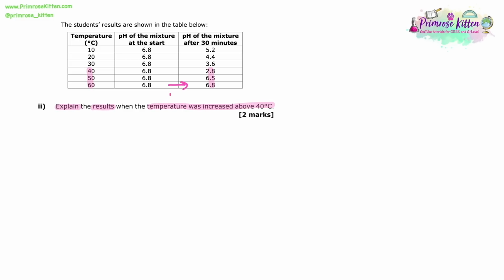So if we just look at 50 and 60 degrees, at 60 degrees there is no change in pH after 30 minutes, and at 50 degrees there's very little change in pH after 30 minutes compared to the changes we saw from 10 to 40 degrees. So hopefully we can recognise that an increase above 40 degrees is going above the optimum for body temperature, which is where these enzymes normally function.